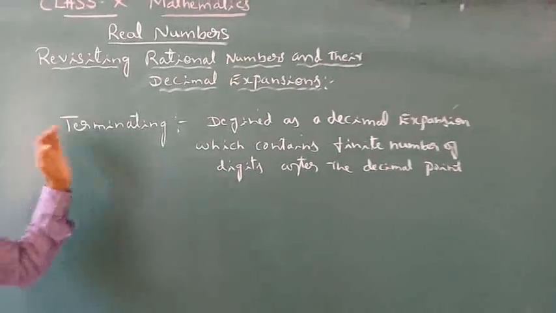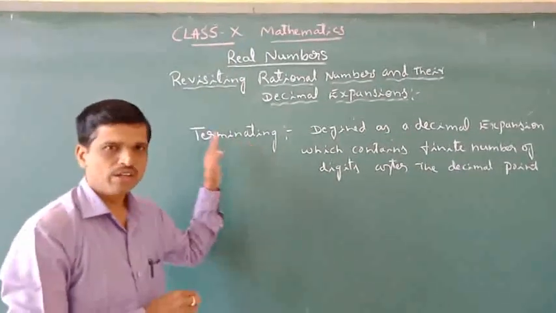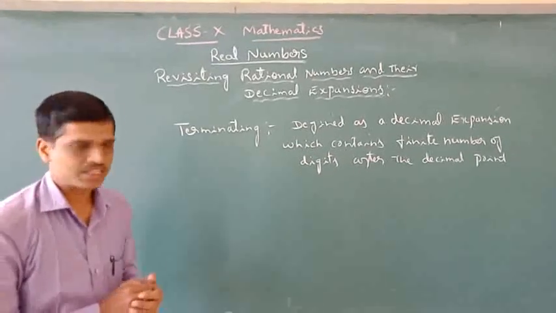This is known as terminating, means terminating decimal expansions.